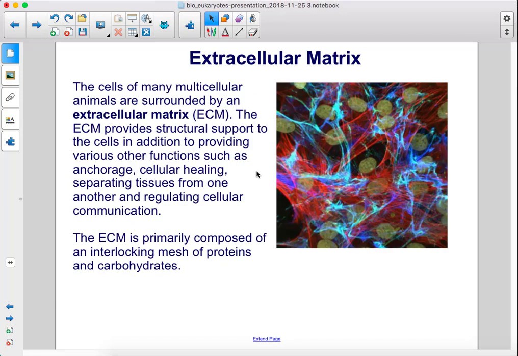The cells of many multicellular animals are surrounded by an extracellular matrix, or ECM. The ECM provides structural support to the cells in addition to providing various other functions such as anchorage, cellular healing, separating tissues from one another, and regulating cellular communication. The ECM is primarily composed of an interlocking mesh of proteins and carbohydrates.